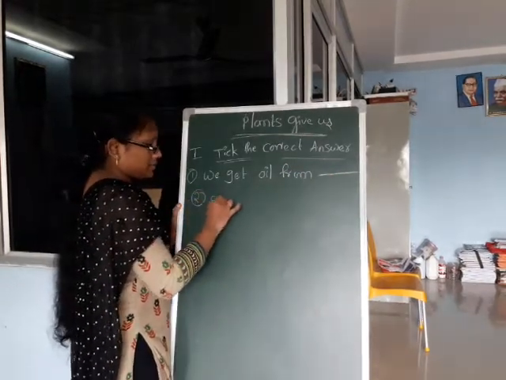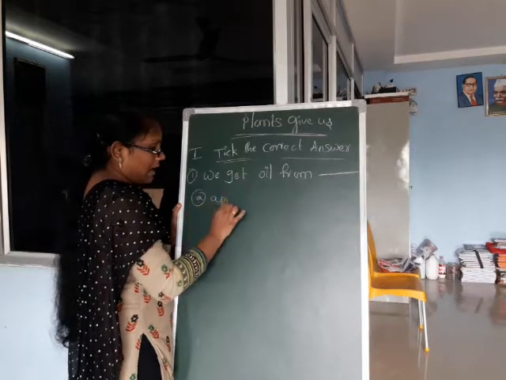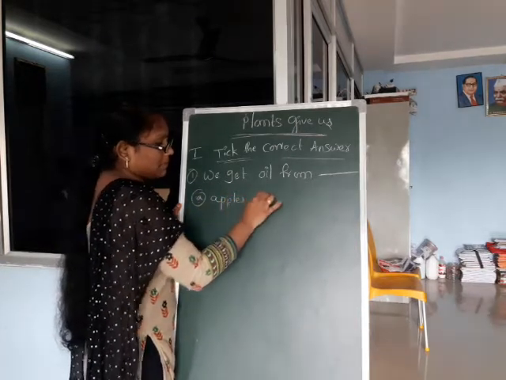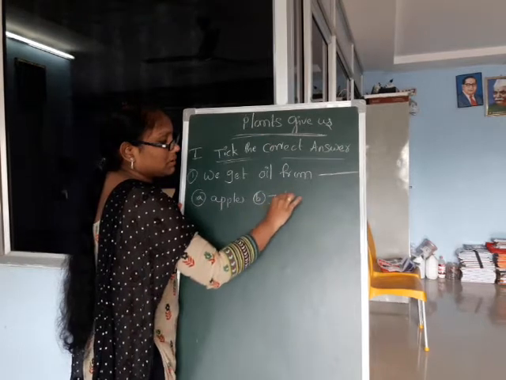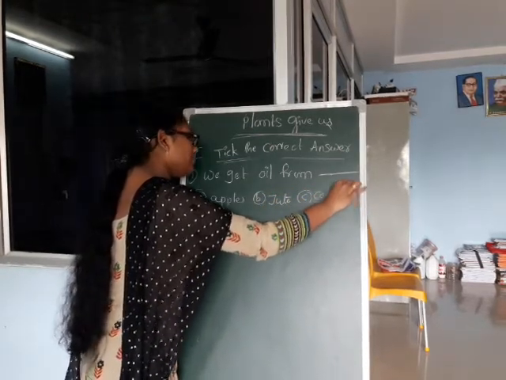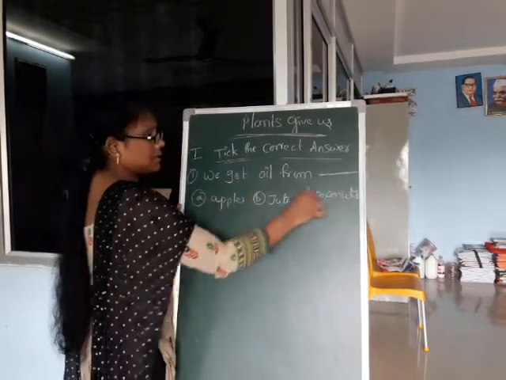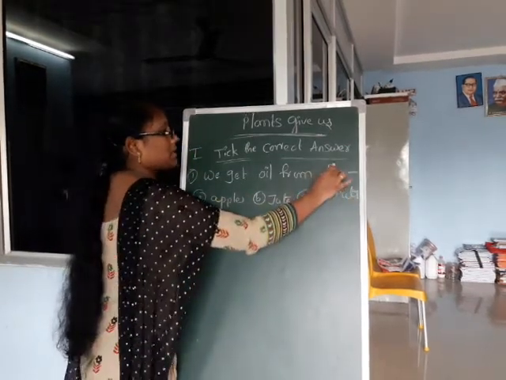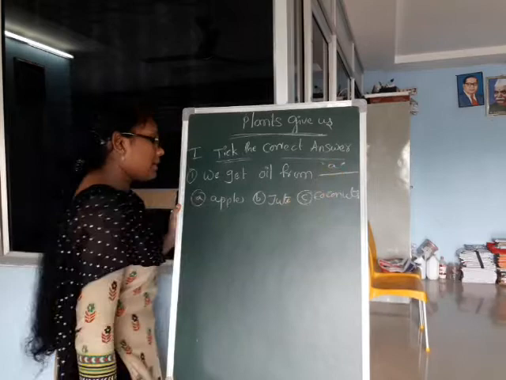Yes. Option A, apples. Option B, jute. Option C, coconuts. We get oil from fruits and nuts. Correct? Option A is the correct answer. Apples.